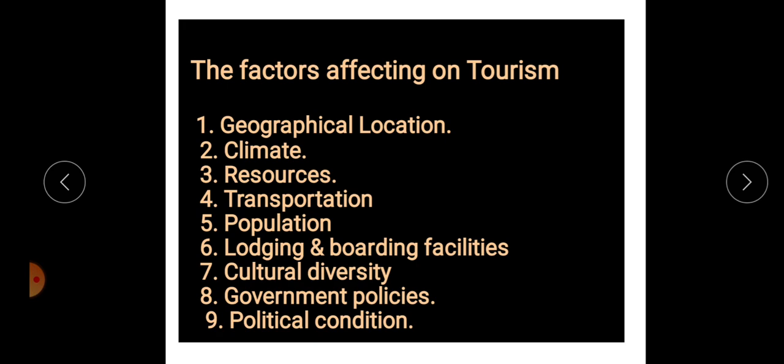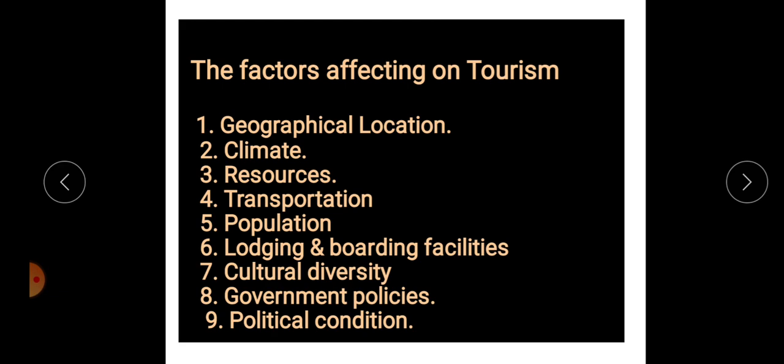Now there are some factors which are affecting tourism. Some factors are supportive for the development of tourism. The first factor is totally related to the physical factor. It is geographical location, climate and resources. These three are physical factors.